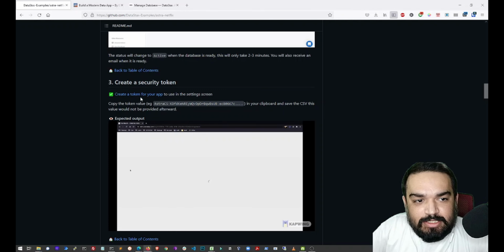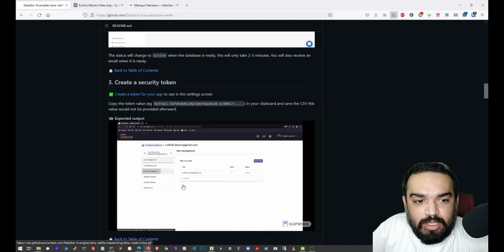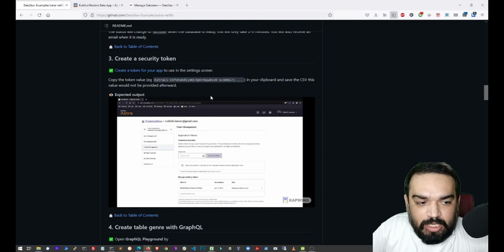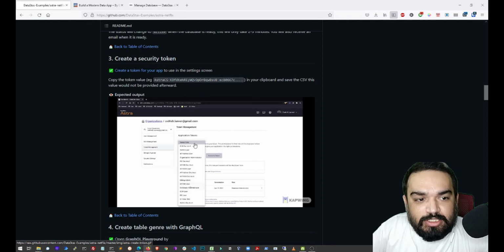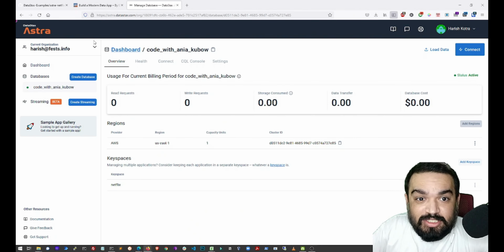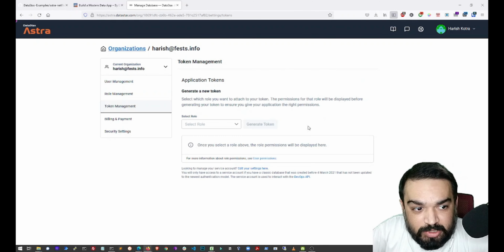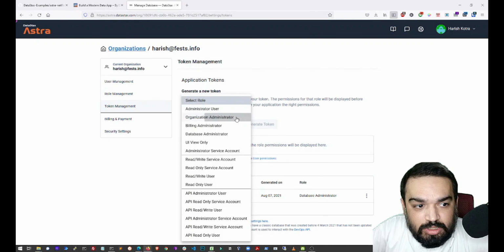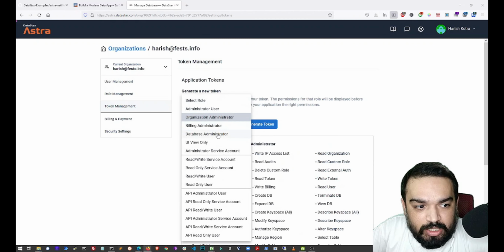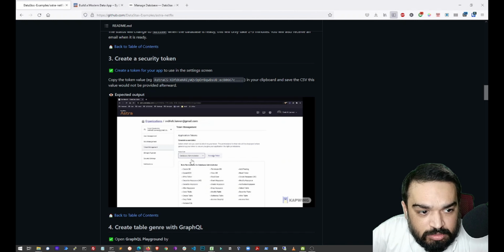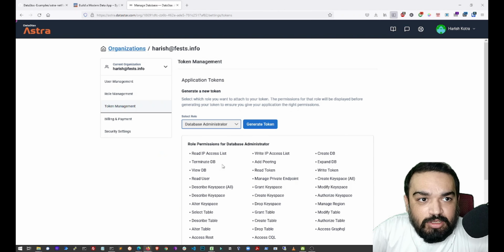So it says create a token for your app, and as per the animation or the video demo here, it says we have to go into our organization. So let's just quickly do that. I'm just going to click here, go to organization settings, token management, and then select role. I think this should be database administrator, yeah, it is database administrator. So I just select that and generate token, and you should get the token.